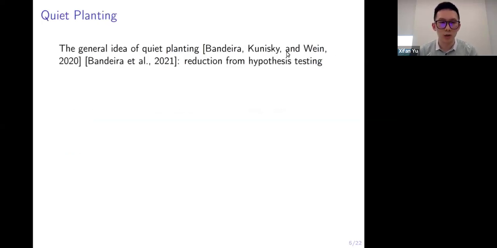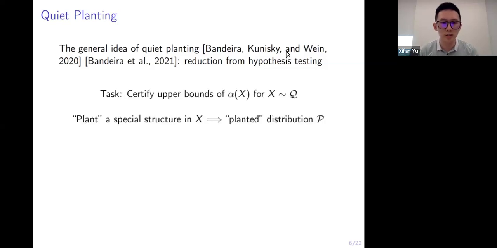So our work follows this general idea of quiet planting, which uses a reduction from a specific hypothesis testing problem to the certification problem of interest. To be more precise, let us consider we want to certify a bound on some generic alpha(x) when x is drawn from distribution Q.